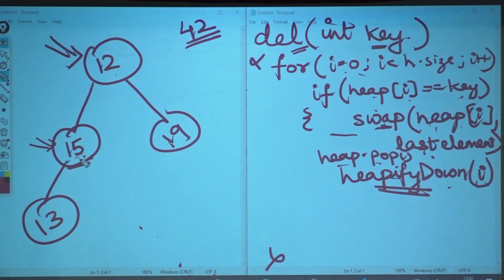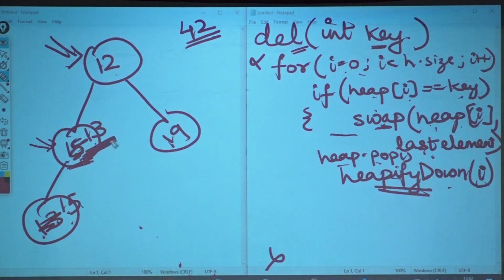Now when I say heapify down, what is heapify down going to check? I got you as an index. Who are your children? Or who is your child? I have one child, 13. Are you greater than 13? Yes, I am greater than 13. So come down. I will swap it with my child. So this becomes 15, and this becomes 13.